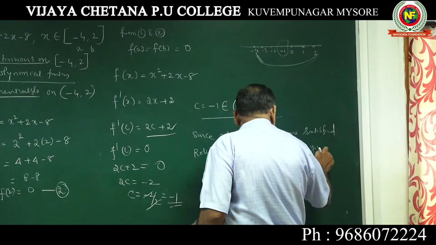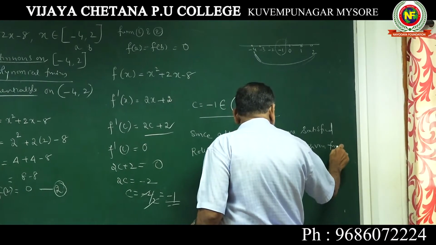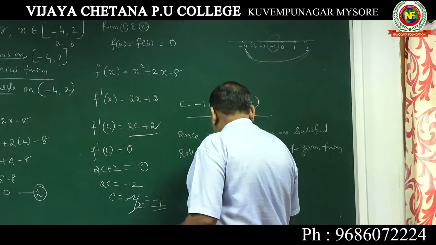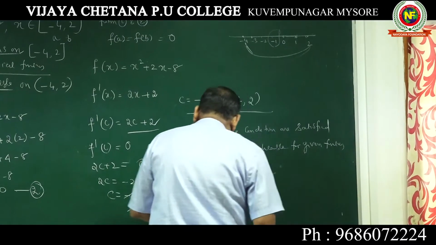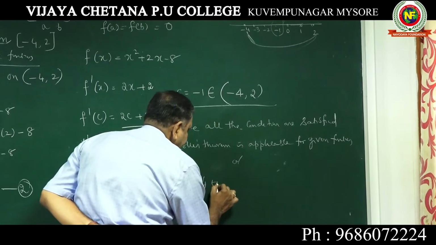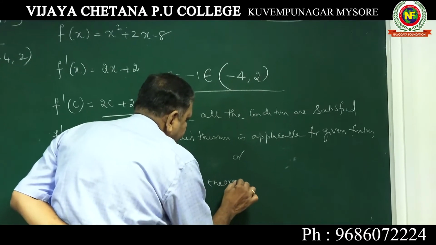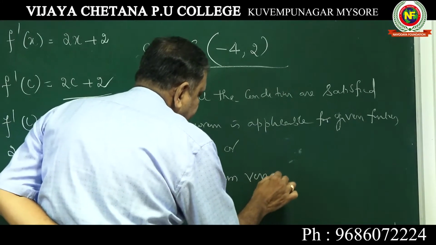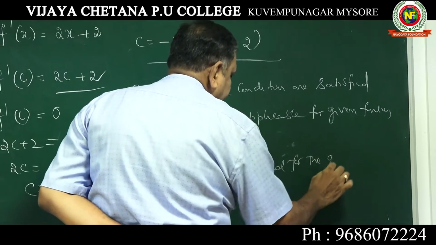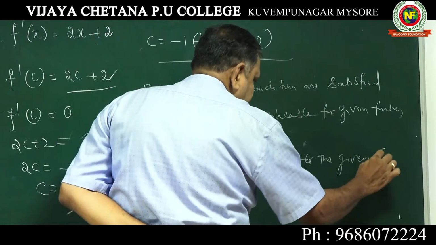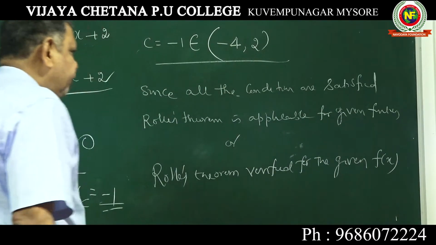Or you can also write Rolle's theorem verified for the given function. Either you can write that it is applicable for the given function.